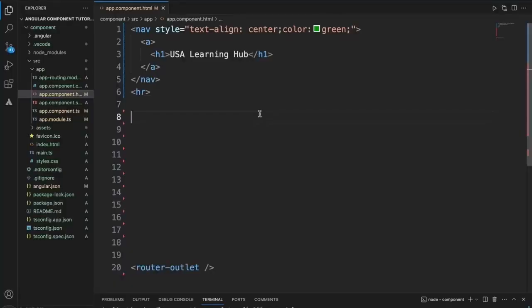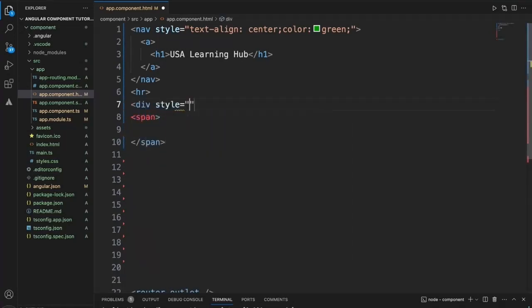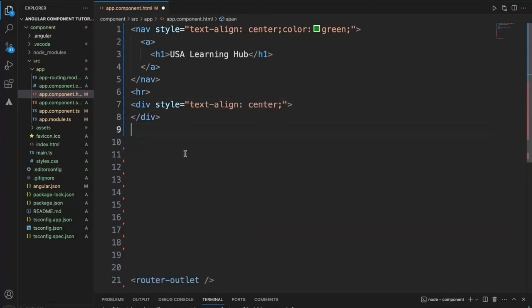So now let's understand how we can apply ViewChild to a directive and how we can get hold of the directive content in the parent component using ViewChild. First and foremost, I'll take a span tag and I'll push this total content again to the center, div style text align center, and within this div I'll keep this span tag.